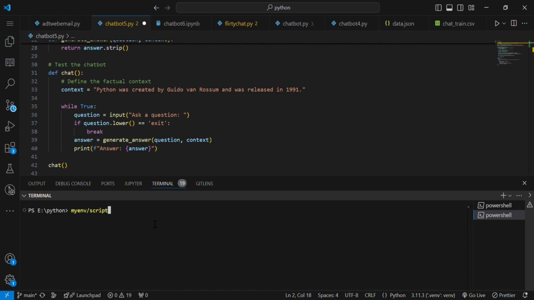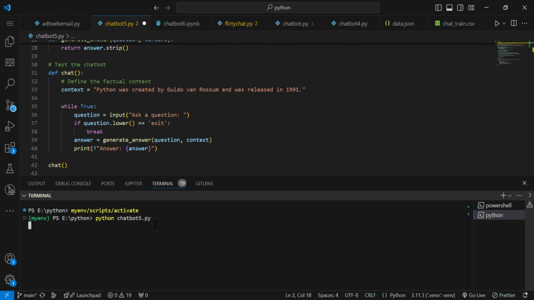Okay, so first I have to enable my environment variable, where I'm using the virtual env, so that's why I have to enable it. And my file name is chatbot5.py, so I have to run it with this command, python chatbot5.py.